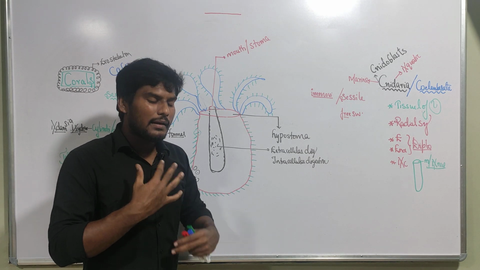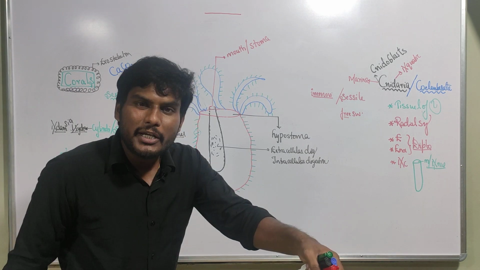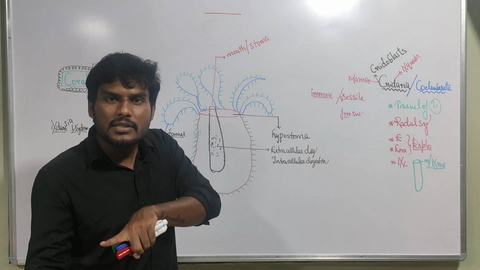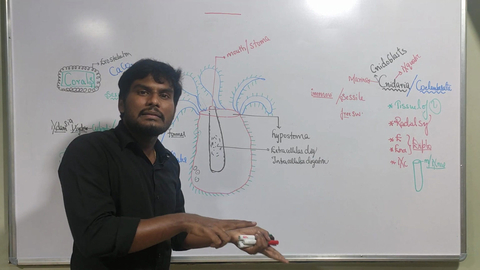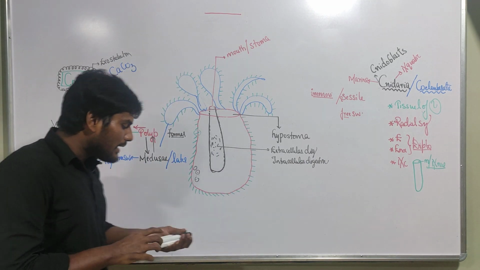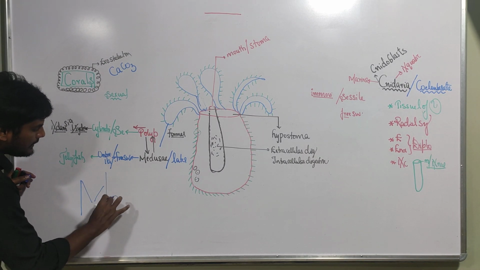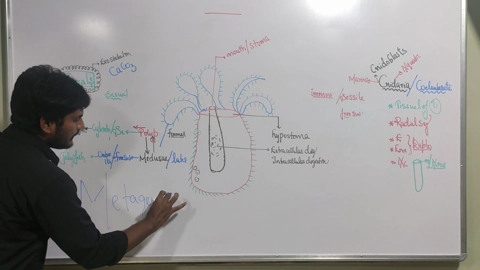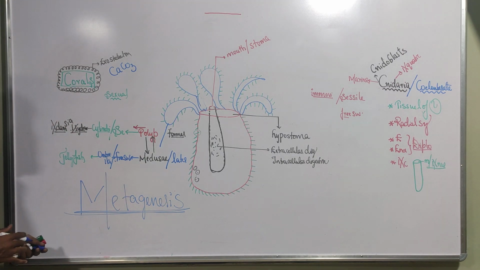So polyp is producing the Medusa, and Medusa is producing the polyp. In this manner the generation is alternating. This alternation of generation is called metagenesis.